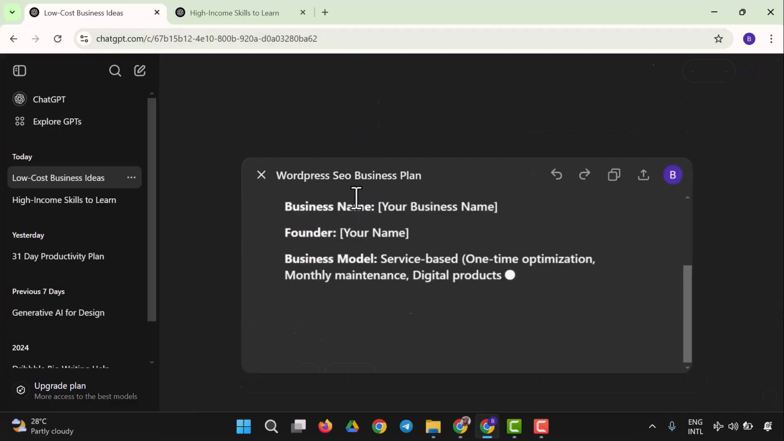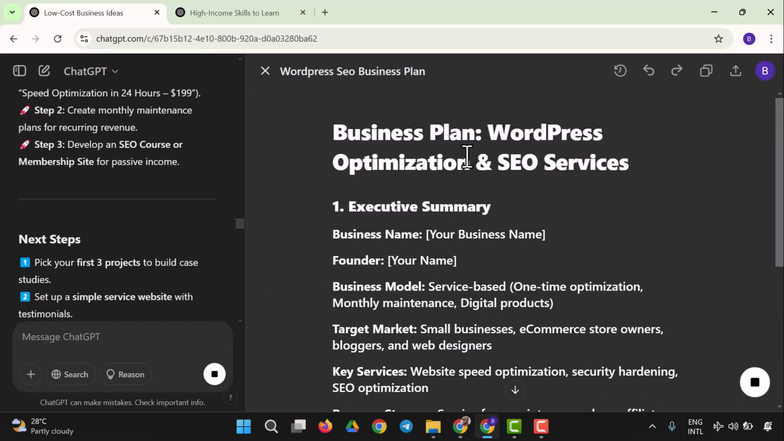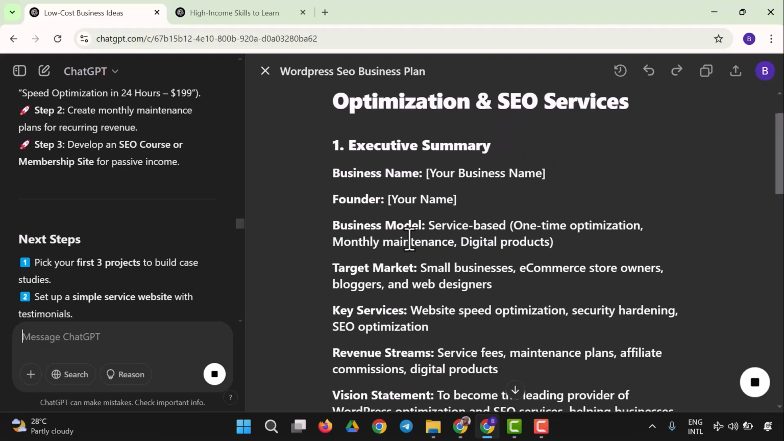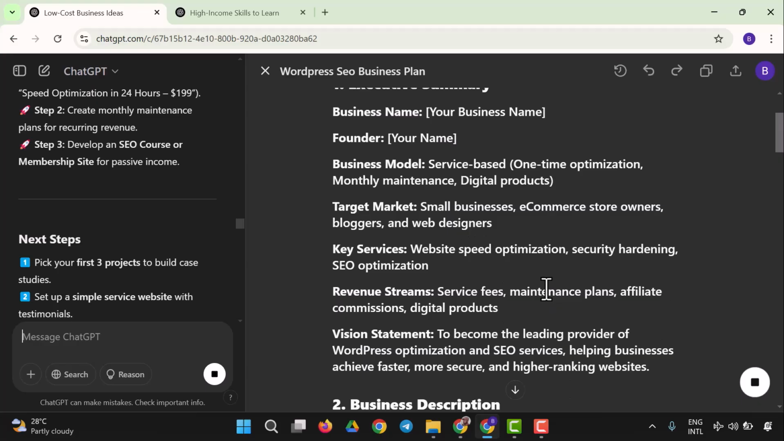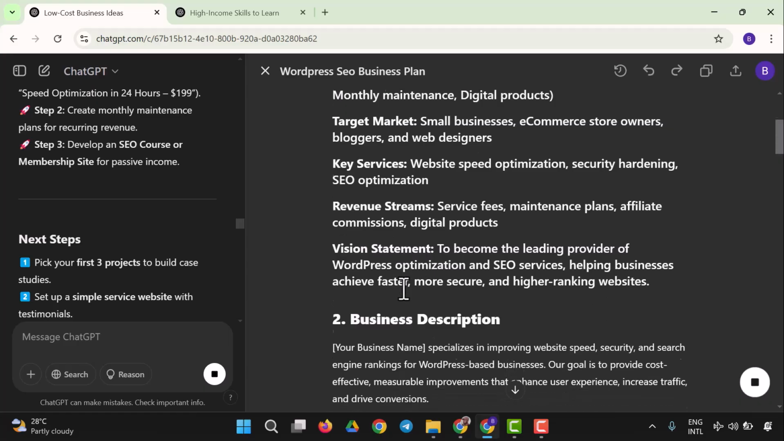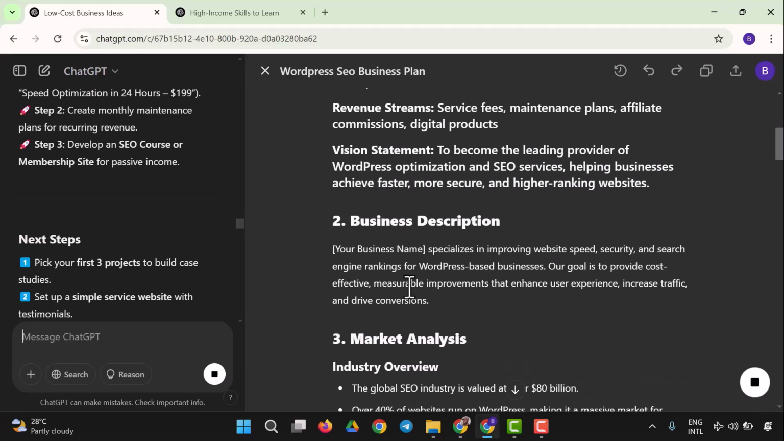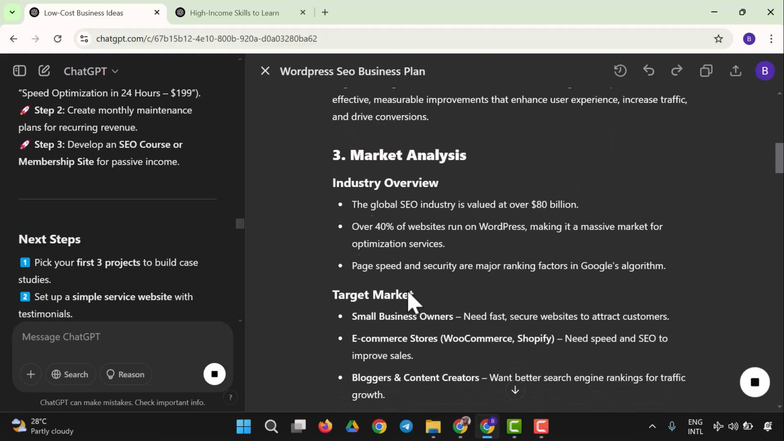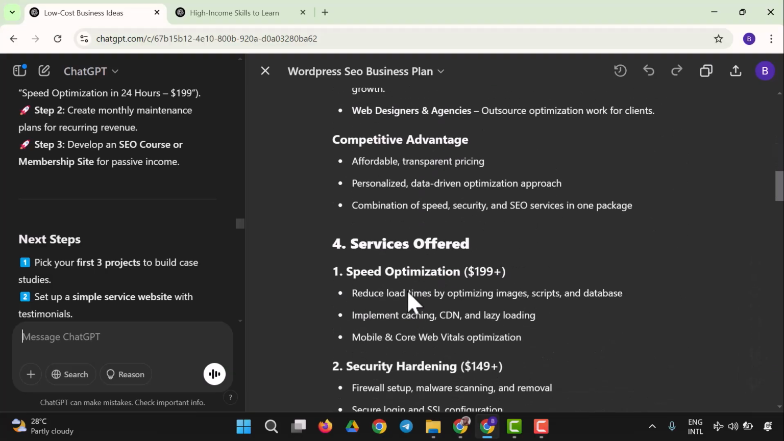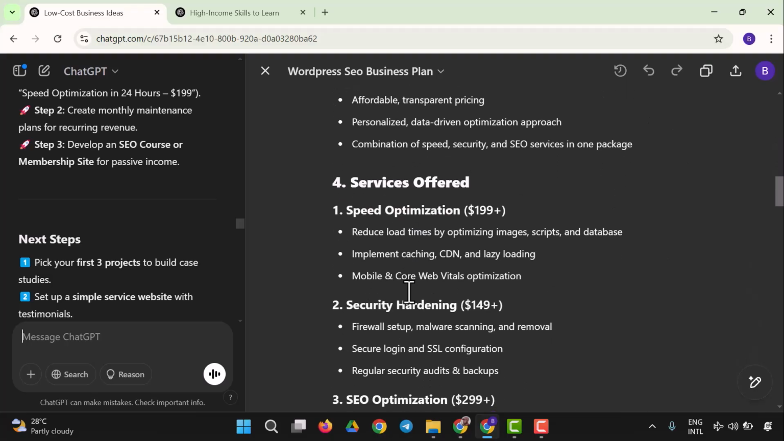So before we proceed, as you could see, this is a business plan, and here it is. It has the WordPress optimization and SEO services, from the business name to the founder to the business model: service based, one-time optimization, monthly maintenance, digital products. That is the business model. The target markets will be small businesses, e-commerce store owners, bloggers, and web designers. And we have the key services, we have the revenue streams, we have the vision statements, we have the business description, we have the market analysis, we have the target market, and everything services offered. We have it all here.